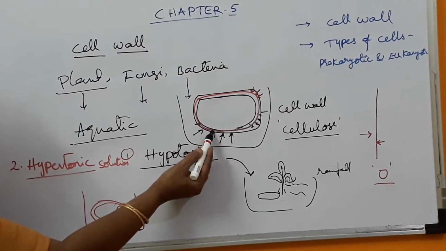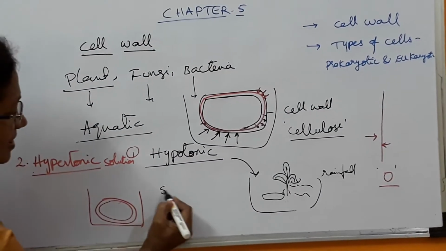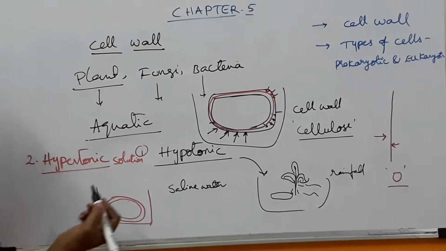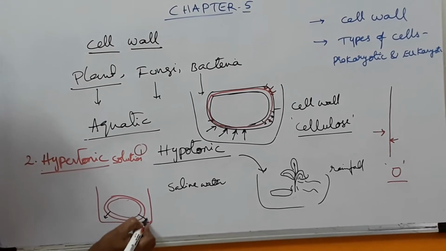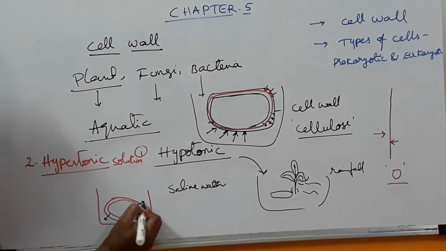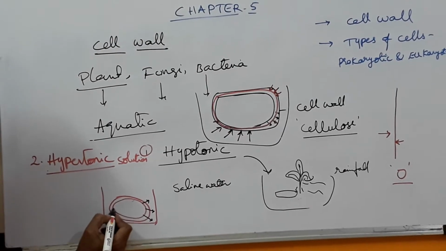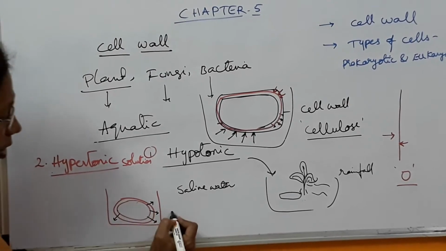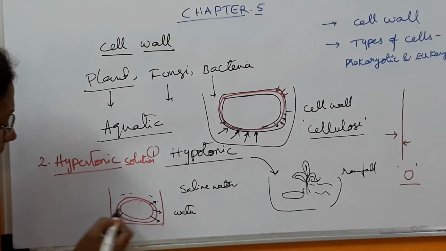For example, when the same cell is placed in hypertonic solution. Hypertonic solution means saline water, the water is very salty. So what happens? The cell will lose water by osmosis. This we discussed yesterday. When it loses water, what happens? Every cell has a maximum amount of water in the cytoplasm, so that water comes out into the medium.